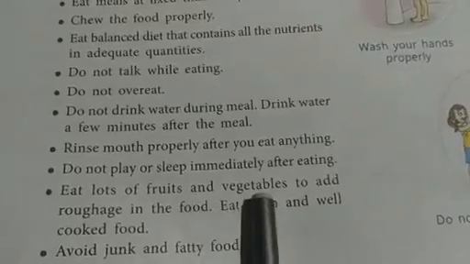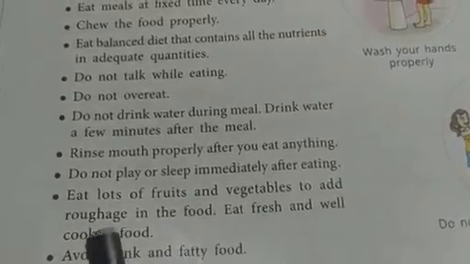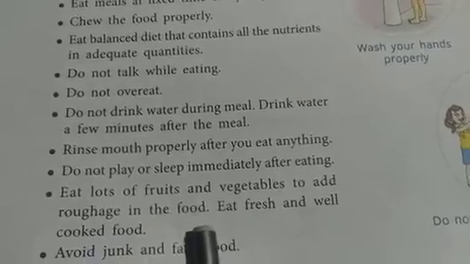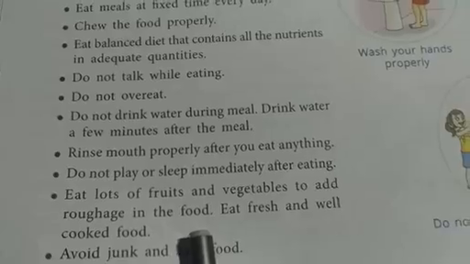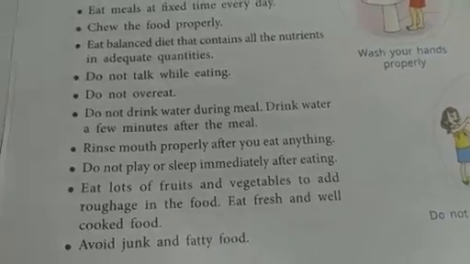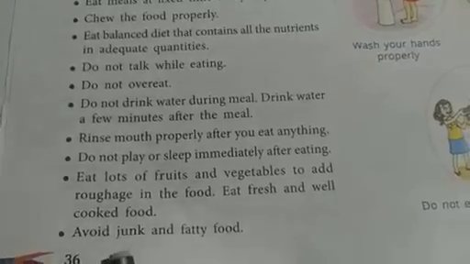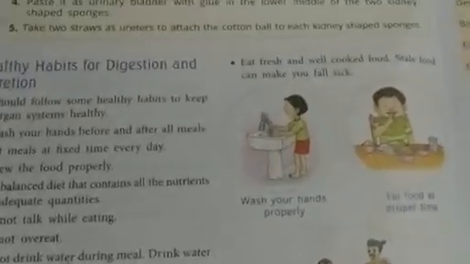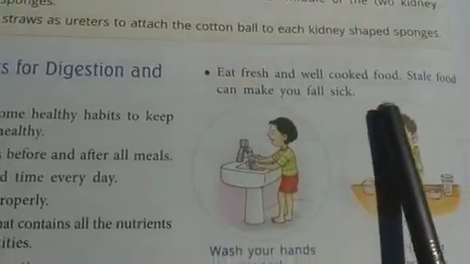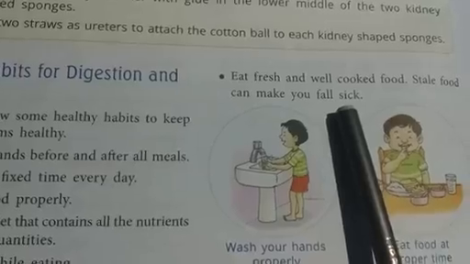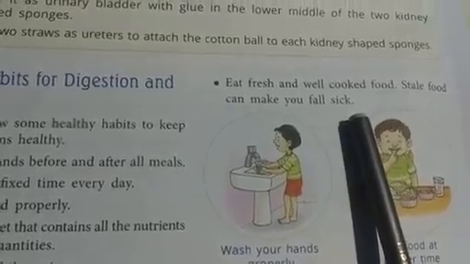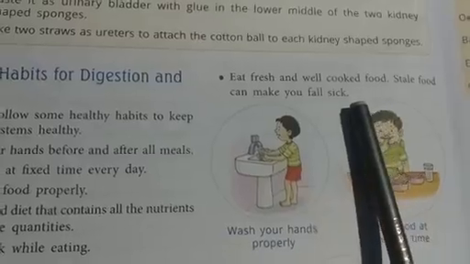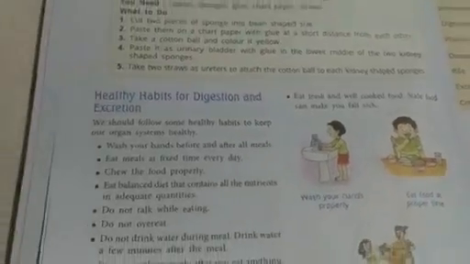Eat lots of fruits and vegetables to add roughage in the food. So roughage is required for proper digestion. You should include a lot of fruits and veggies in your diet and eat fresh and well cooked food. Avoid junk and fatty food. You should try to avoid junk food as much as possible. Eat fresh and well cooked food. Stale food can make you fall sick. So, children, I hope you understood the chapter.